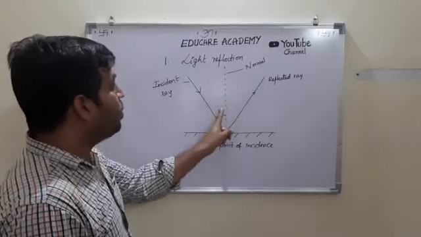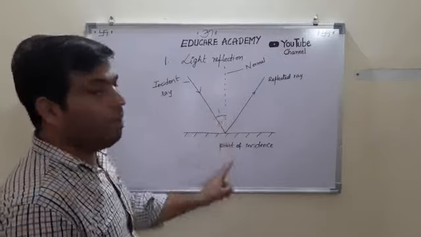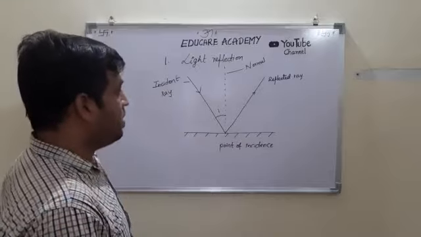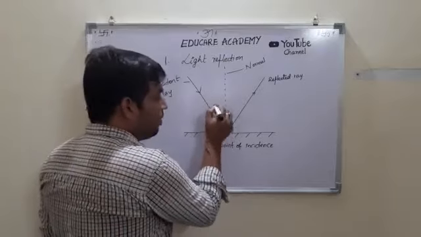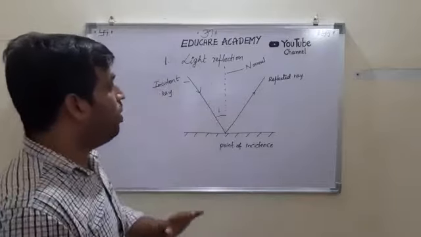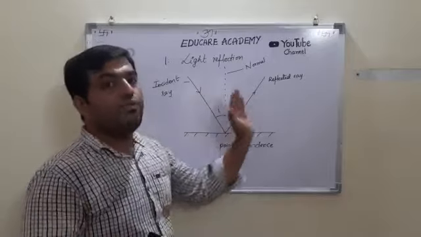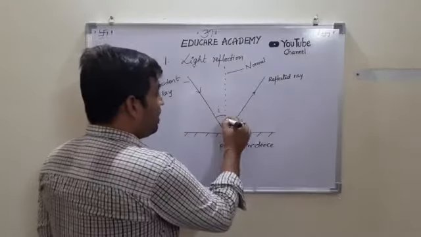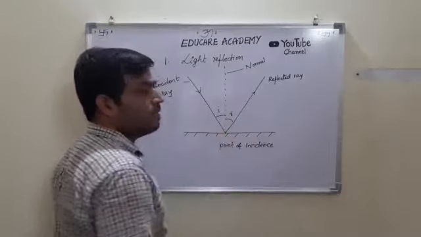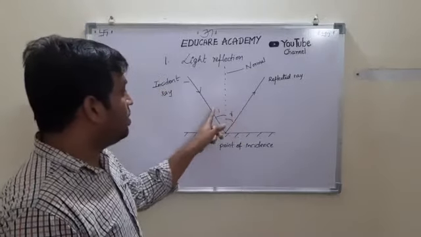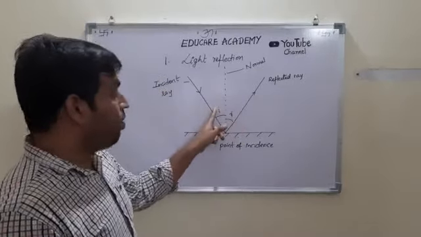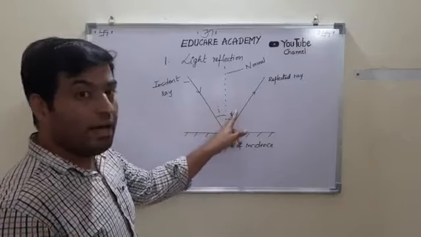The angle which the ray forms with the normal is called the angle of incidence, and whatever angle the incident ray forms with the normal, the reflected ray makes the same angle. So that is r, let us write it as a small r. This is a small i, the angle of incidence, and this is the angle of reflection.